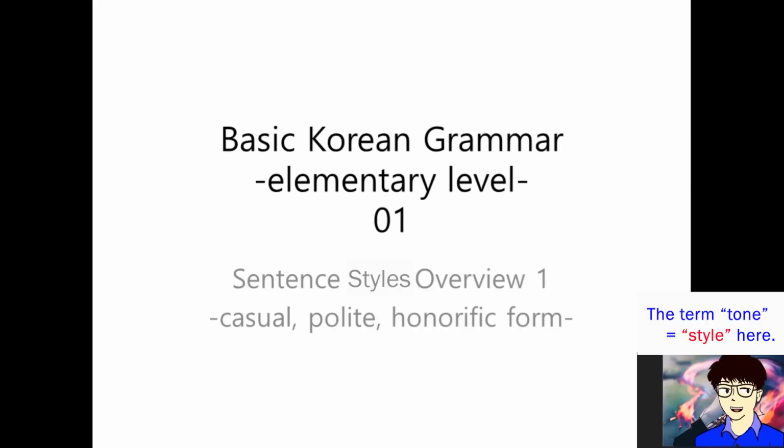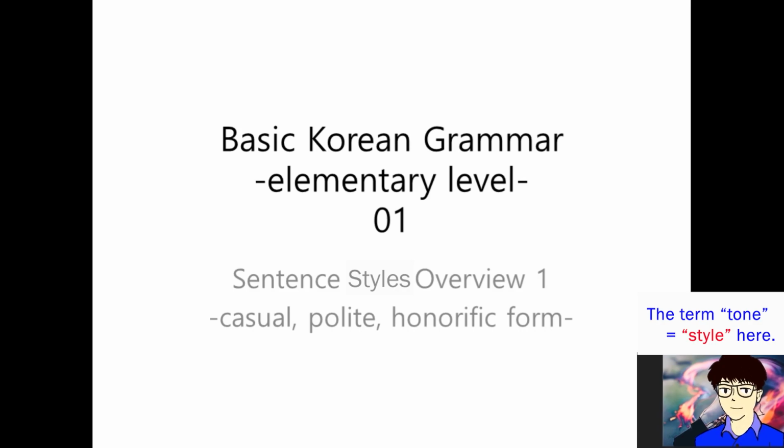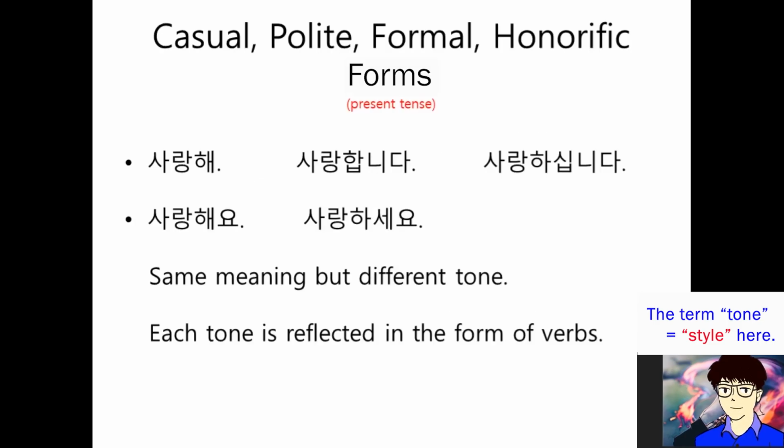Okay, in the first two classes, we'll try to scan various Korean sentence tones overall. We have at large 3 different tones, which are casual, polite, and honorific tones. But in detail, we can face 5 different tones: casual, casual polite, formal polite, casual honorific, and formal honorific tones. And mostly, the tone is reflected in the form of verbs. Let us look at some examples. You can see various different forms of one verb, right?